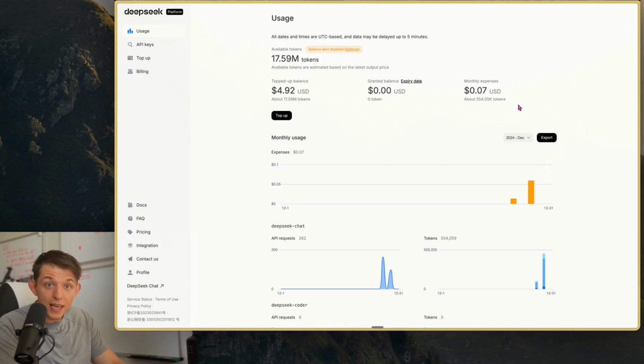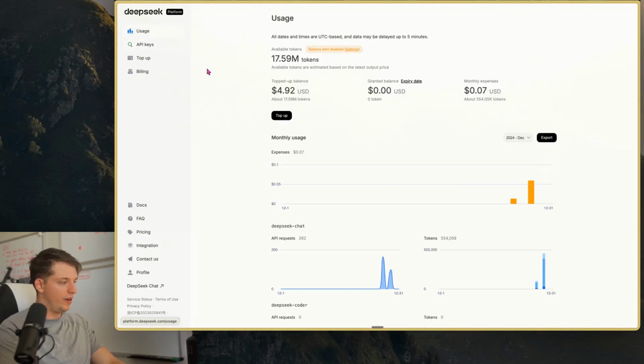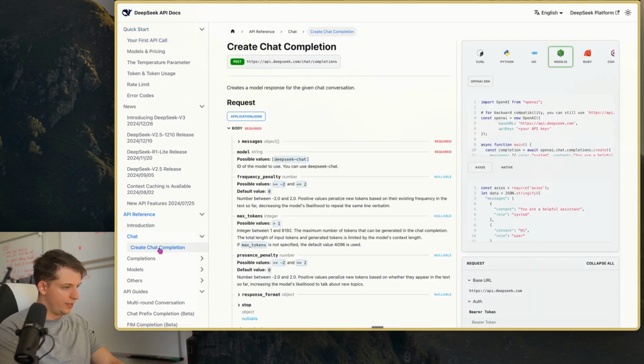Are you kidding me? Anyway, what we need to do is get our API token. I already have my API token copied to my clipboard, but that's where you find it. And then we should go to docs. And there, we're going to go to the API reference. Let's go to the chat completion. And we're going to want Node.js.